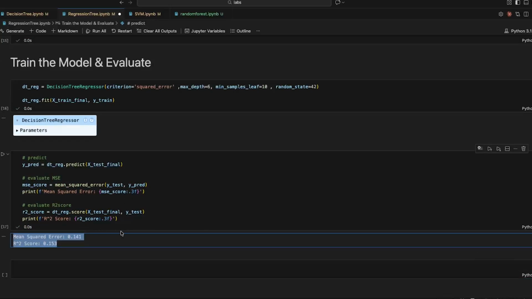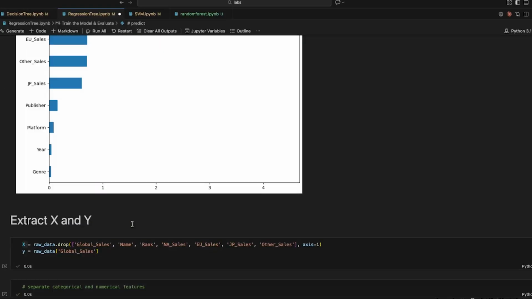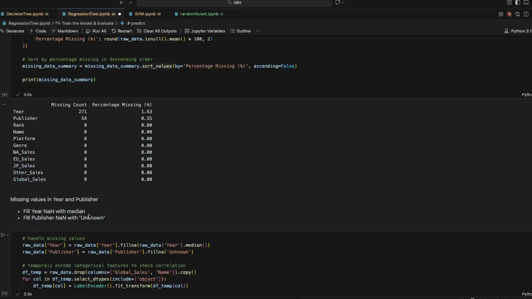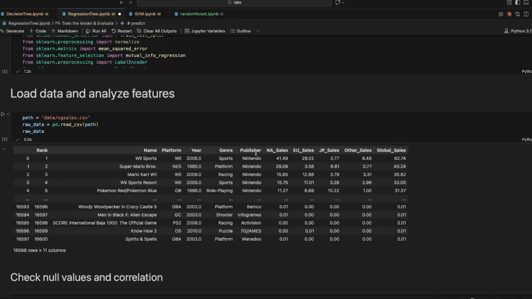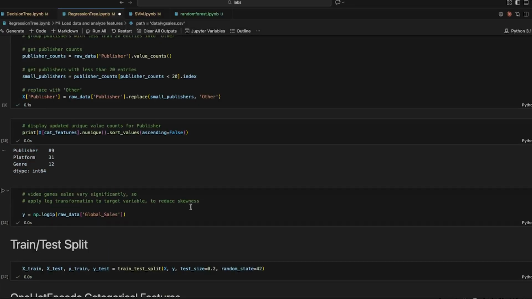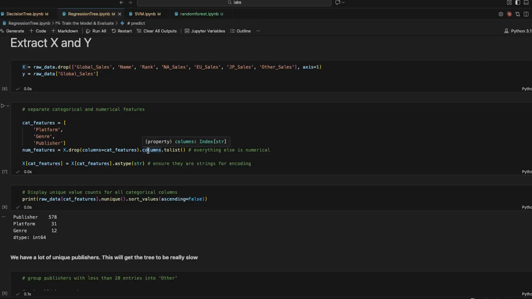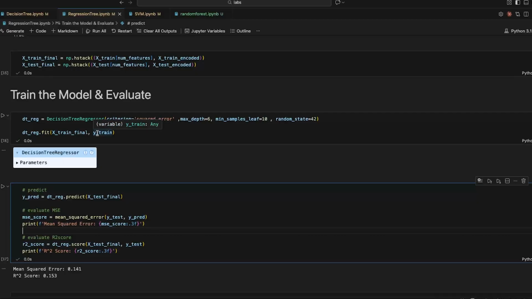Okay, here our model is pretty poor. Okay, it basically tells us nothing. Why is that? Because predicting a game with only a publisher, platform, and year is almost impossible, right? We cannot predict a game's global sales based on only these features. That's why I told you in the beginning that these are too few columns to work with, but I mean, it's how regression trees work. The goal here is just to show you guys some different ways to do feature engineering and the way to train a model and evaluate it effectively.